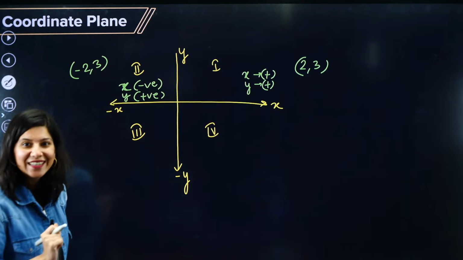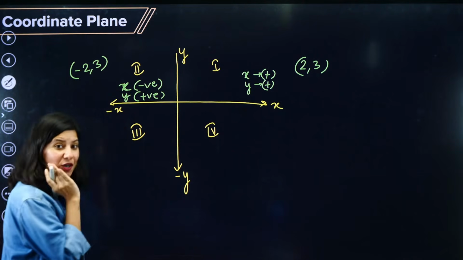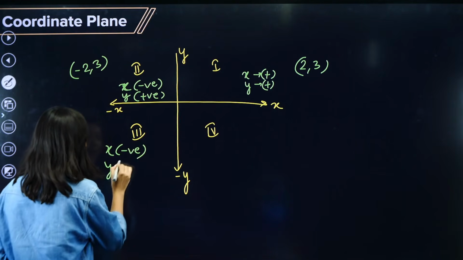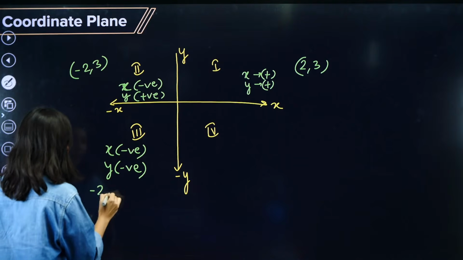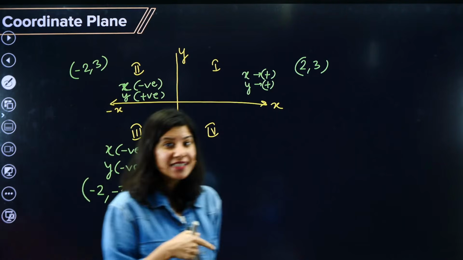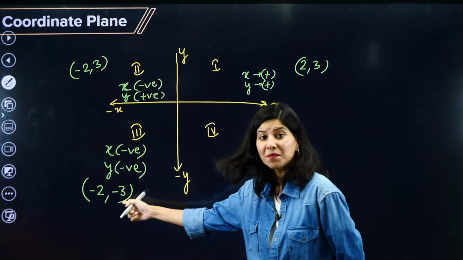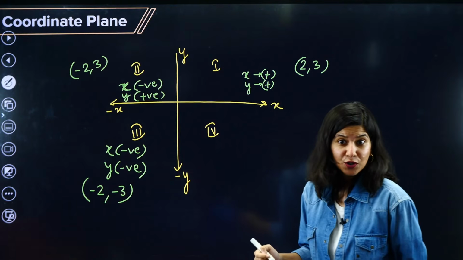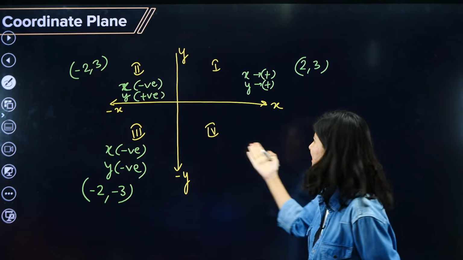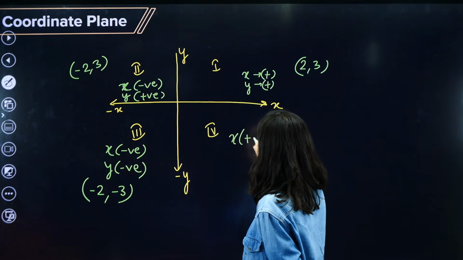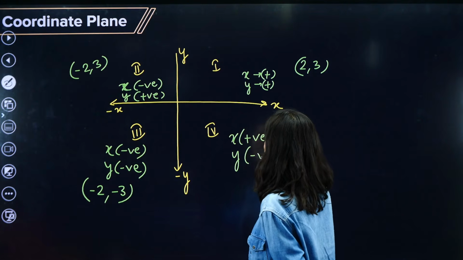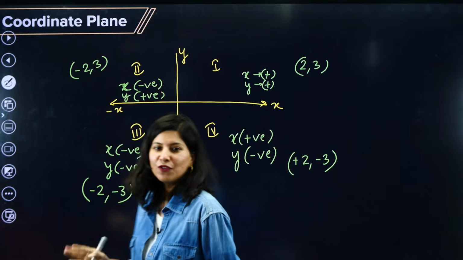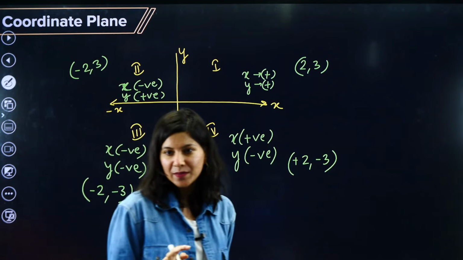All right, third quadrant. In the third quadrant x is negative and y is also negative. So both negative. Minus 2, minus 3. The moment you see this coordinate, you will be able to tell me that it is the third quadrant. And if I talk about the fourth quadrant, it is very obvious: x is positive and y is negative. That means 2, minus 3 is the point which will lie in the fourth quadrant. Very basic, right?